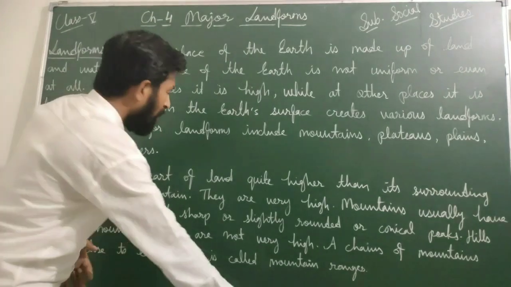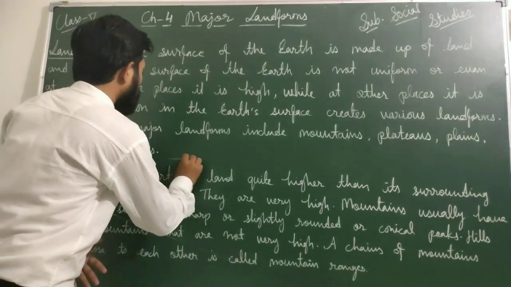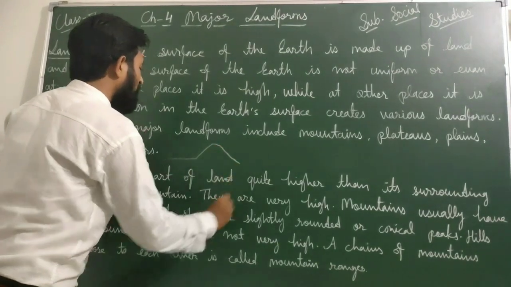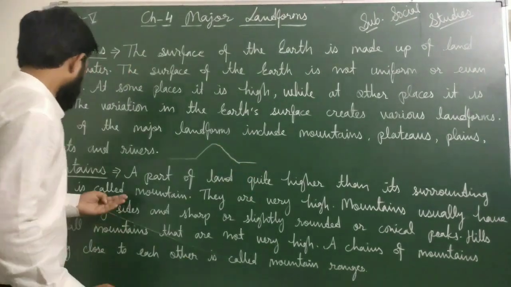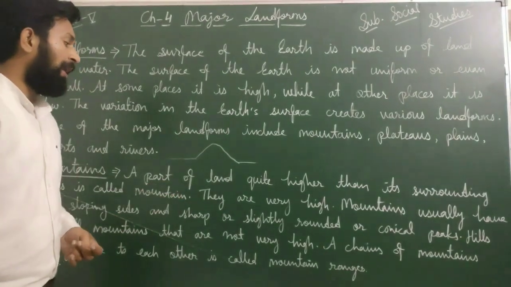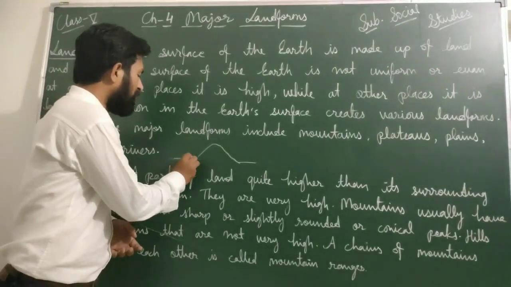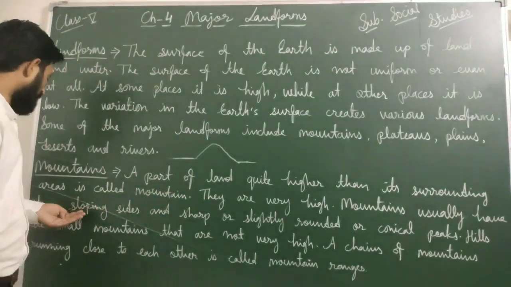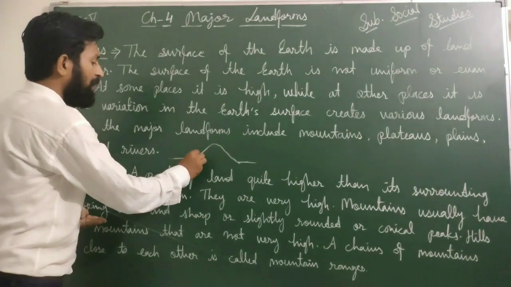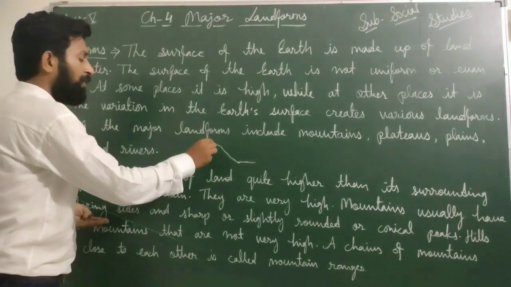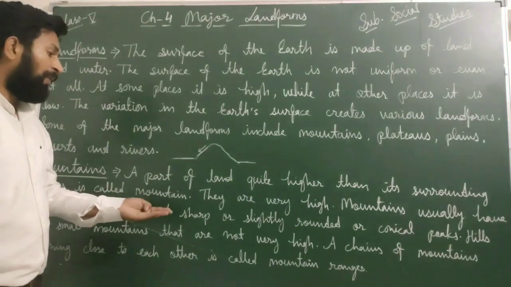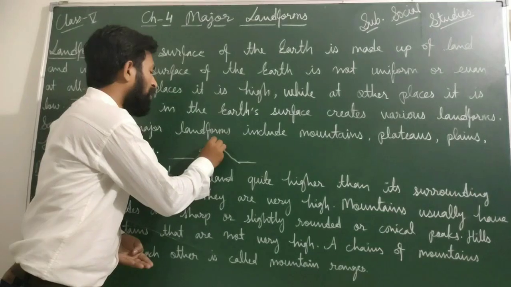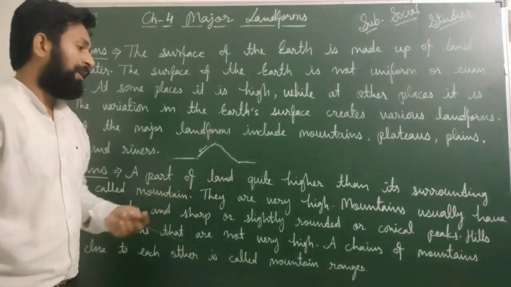Means a place that is quite higher than the surface of the land is known as a mountain, and they are very high from the surface of the land. Mountains usually have steep sloping, from upside to downside, and sharp, slightly rounded or conical peaks. Means peaks may be sharp, conical, or pointed.